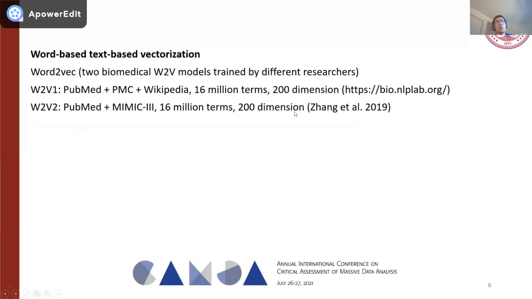Here, the 2 Word2Vec models we named Word2Vec 1 and Word2Vec 2. Word2Vec 1 has been trained on the PubMed data, the PMC data, and the Wikipedia data. It modeled 60 million terms in total, and the dimensionality of the feature space is 200. And Word2Vec 2 has been trained on the PubMed and MIMIC-III dataset. It contains 16 million terms, and it was also modeled in a feature space of 200 dimensions.